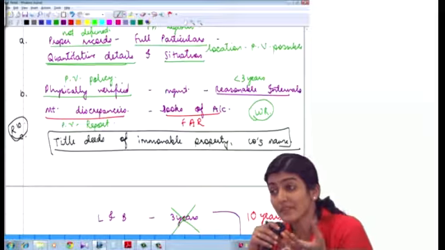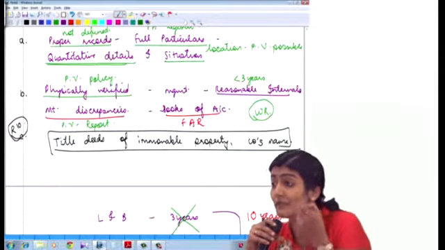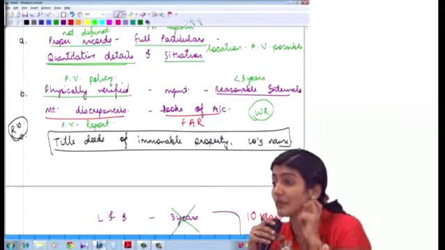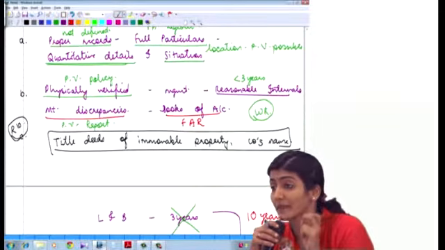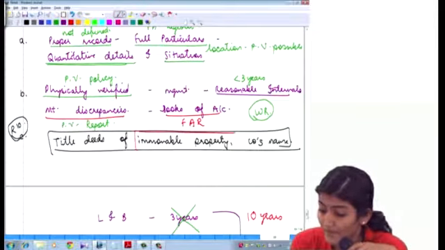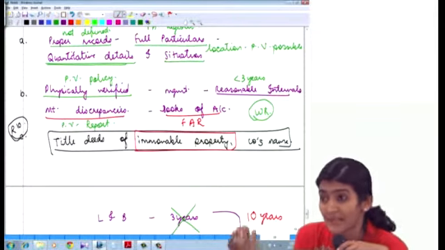So that is why, what does it say? Title deeds of immovable properties, are they held in the name of the company? If not, provide the details thereof. Now, immovable property, that is, they are mainly talking about land and building.